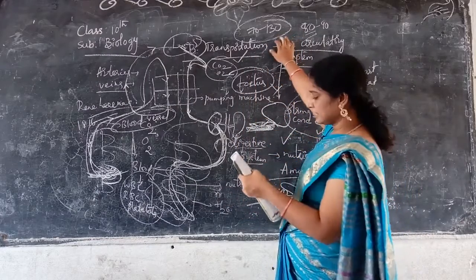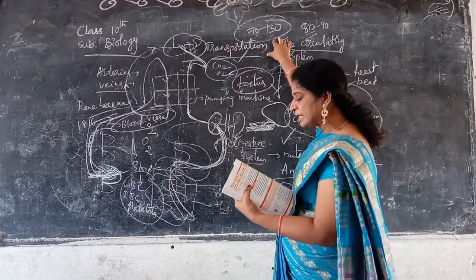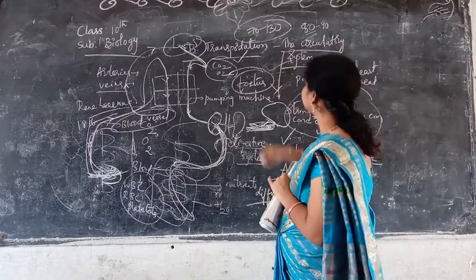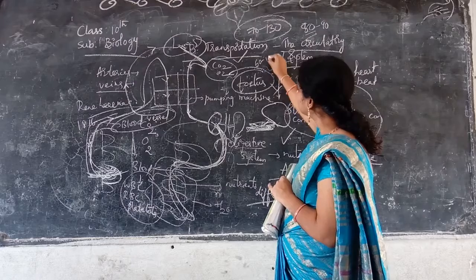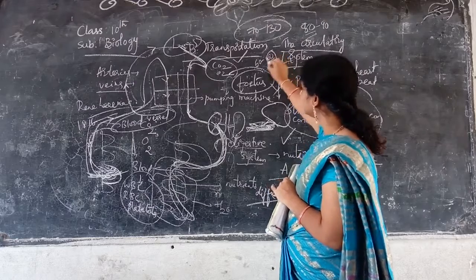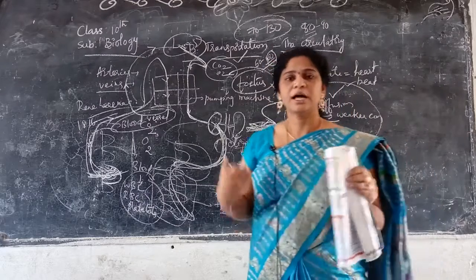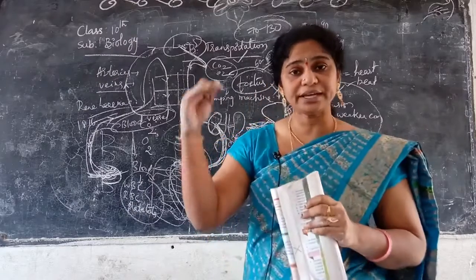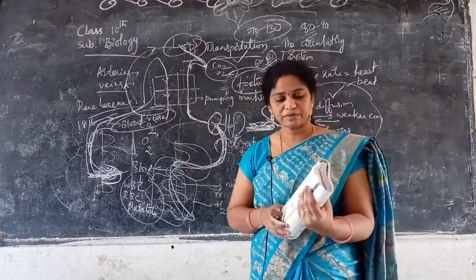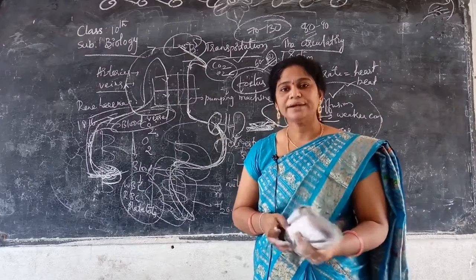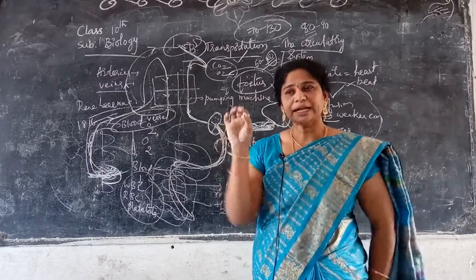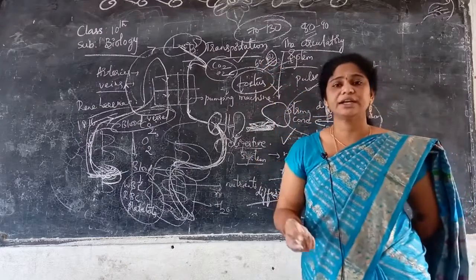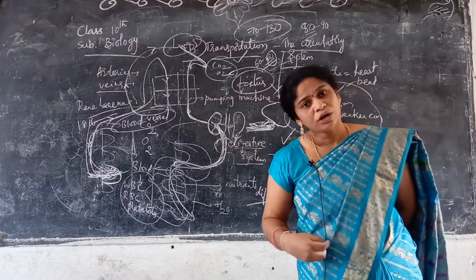Next thing is children over 10 years and adults. For adults, we will have 60 to 100. If it is crossing 100 in adults, and myself, I'm an adult. Adult means above the age of 18 completed. We will call them adults. So adults may range from 60 to 100. If it is crossing 100, that time compulsorily we have to consult the doctor.